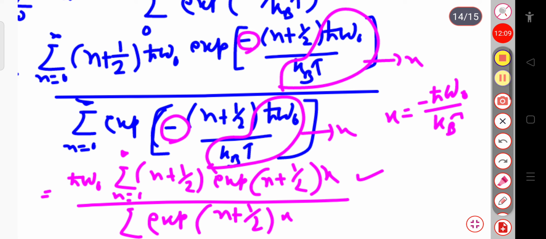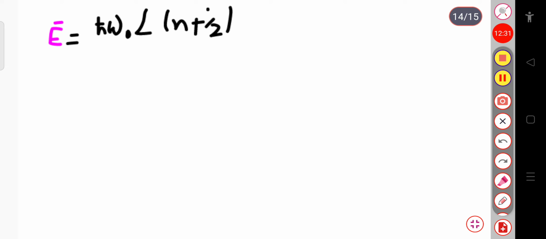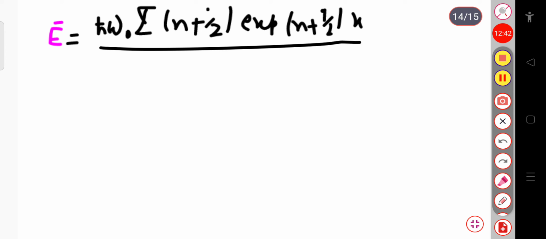Okay, now let me write the equation again. This average energy E bar is equal to h cut omega naught sum over n plus half into exponential n plus half into x, divided by sum over exponential n plus half into x.